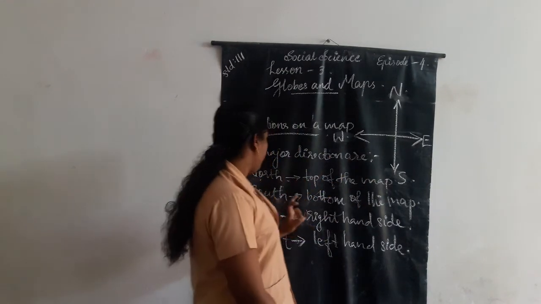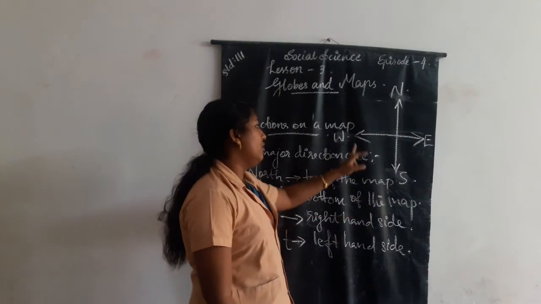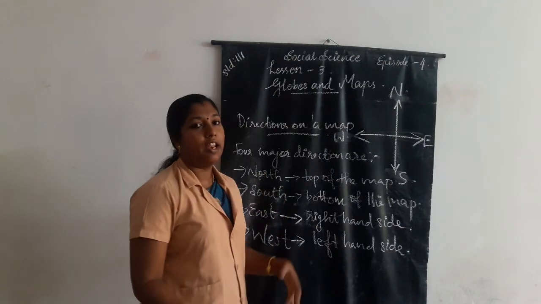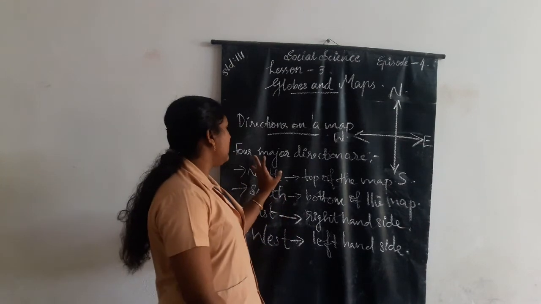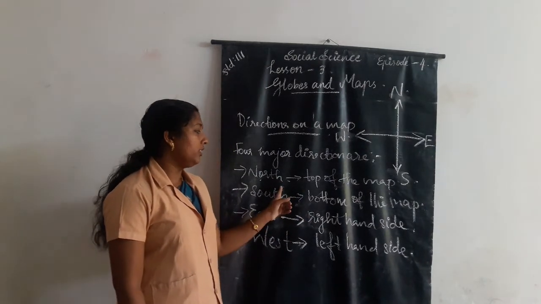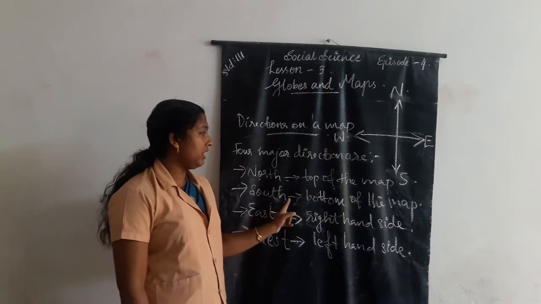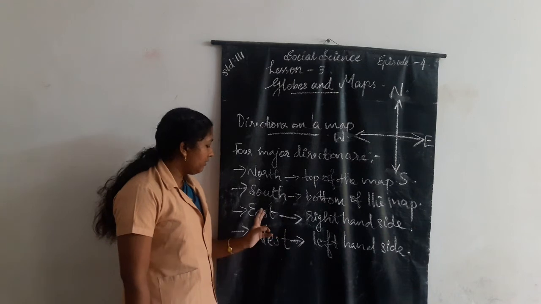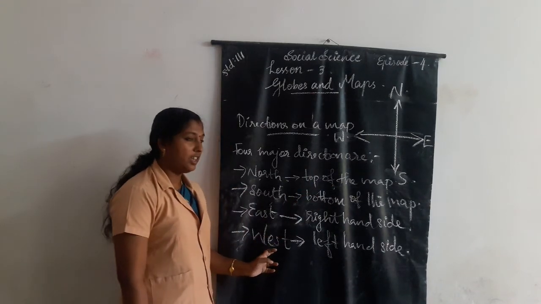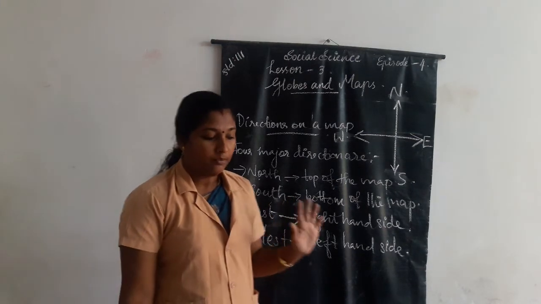So in every map we can see these four major directions: north at the top, south at the bottom, east on the right hand side, and west on the left hand side.